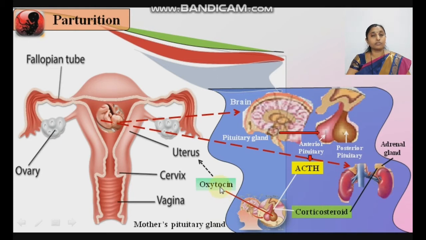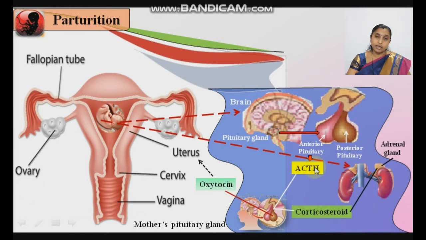But from which part is oxytocin secreted? From the posterior pituitary. Oxytocin is secreted from the posterior pituitary, and oxytocin is the only hormone which is secreted only in female, not in male. And oxytocin helps in parturition, the birth of the baby, easy delivery of the baby, so it is also known as birth hormone. For the CET point of view, also mention here another name for oxytocin, that is pitocin. You should write in your notebook another name, that is pitocin. Oxytocin, pitocin or birth hormone.